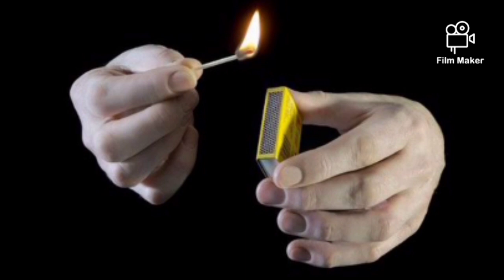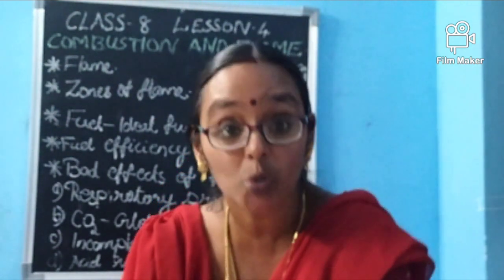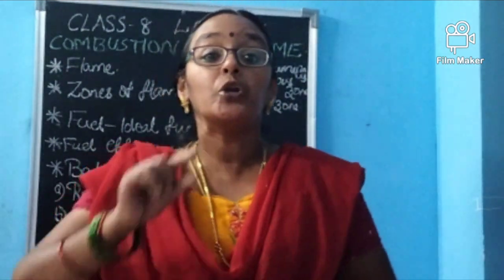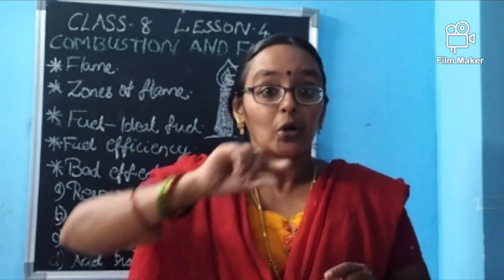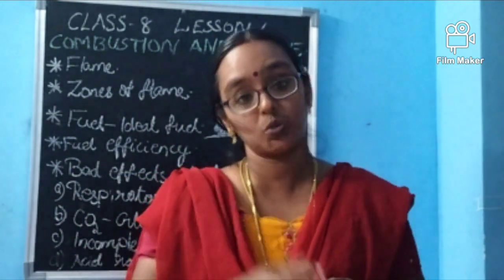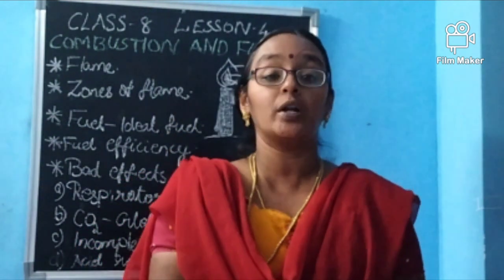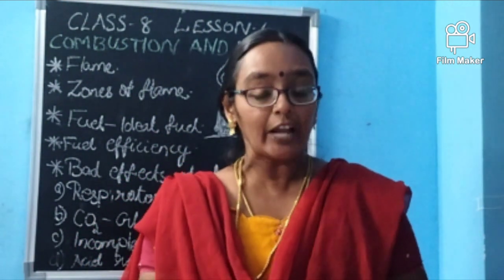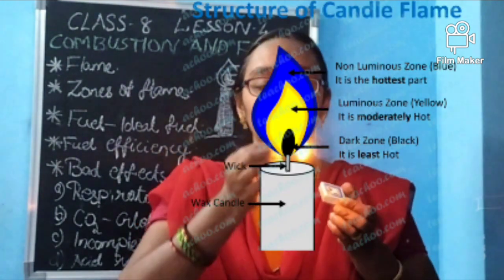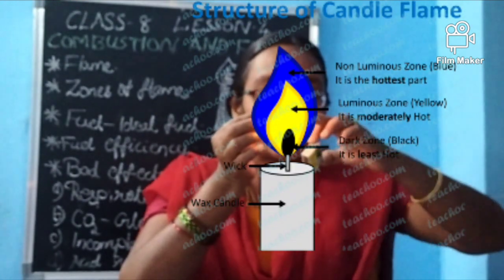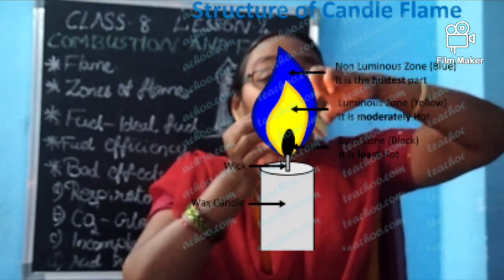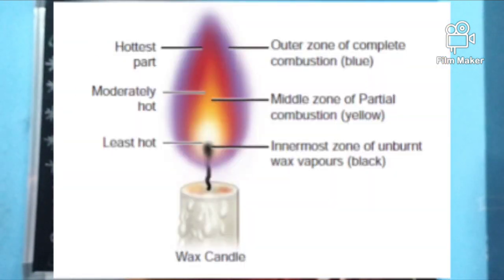So we can divide the flame into three parts. These are three zones we are saying: non-luminous zone, luminous zone and dark zone. The zone at the top is called the non-luminous zone. It will be maximum blue in color. Once again, you can see it. The yellow part can be seen, and above it a blue color tinge can be seen. It is called the non-luminous zone, and this zone has maximum heat.